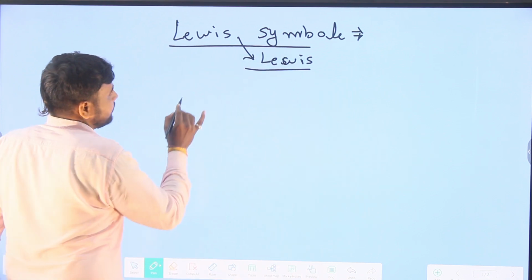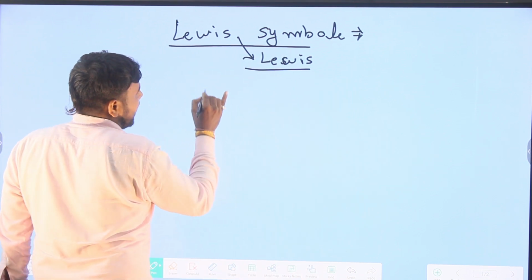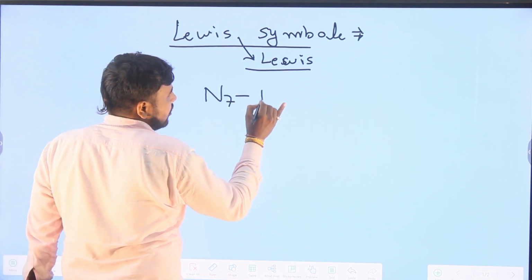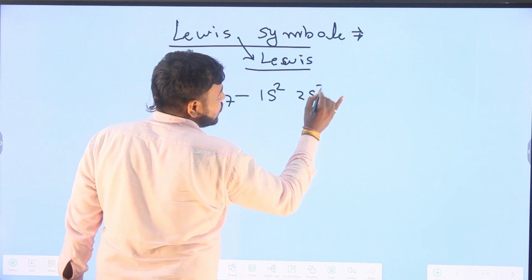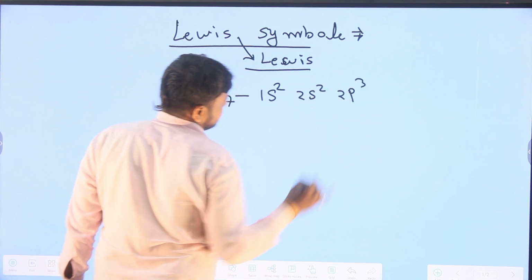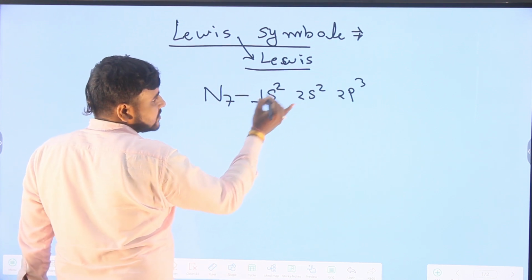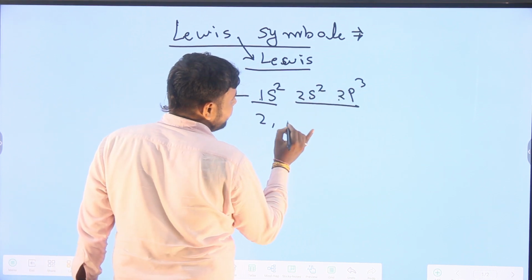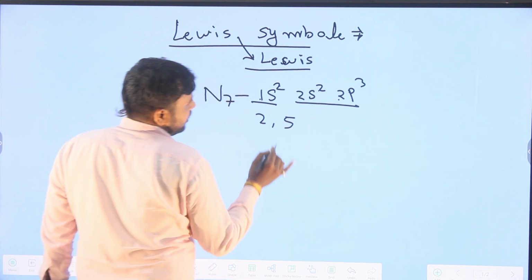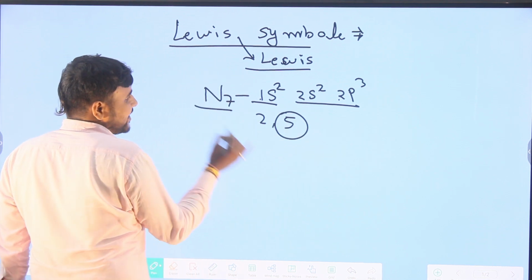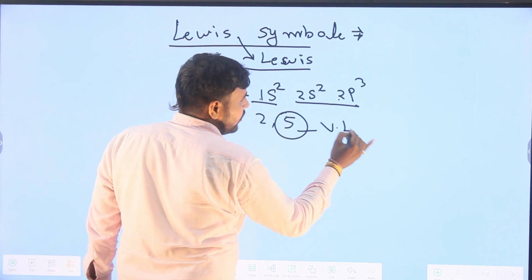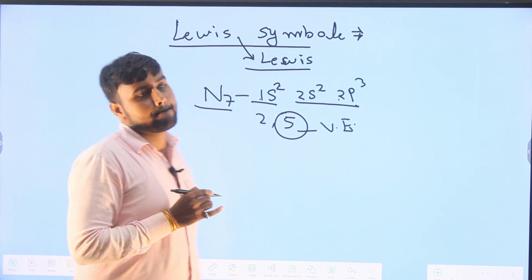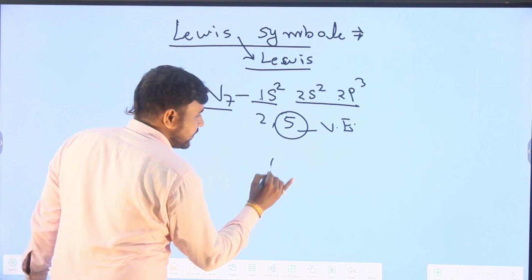For example, take the nitrogen atom, atomic number 7, with configuration 1s2, 2s2, 2p3. The first shell has 2 electrons, the second has 2 plus 3, which is 5. Nitrogen contains 5 electrons in its valence shell, so the valence electrons of nitrogen are 5.